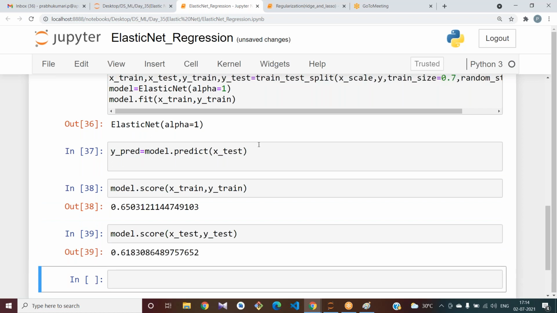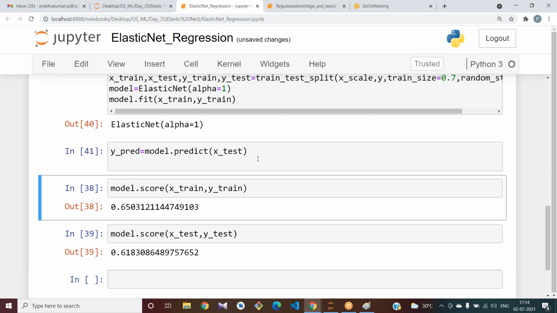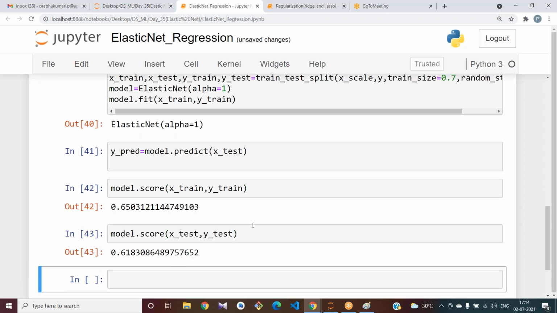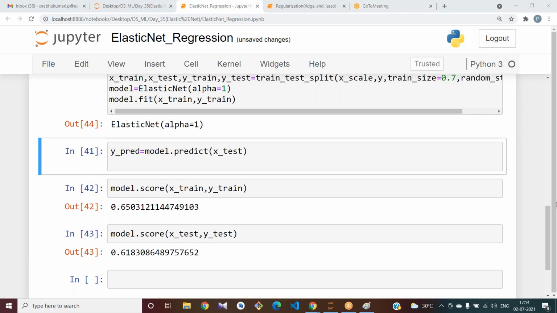Now with 1, my training data has changed. Let me run this again. My model performance has not increased. Index error is showing. At which line, Subhash, are you getting that error?